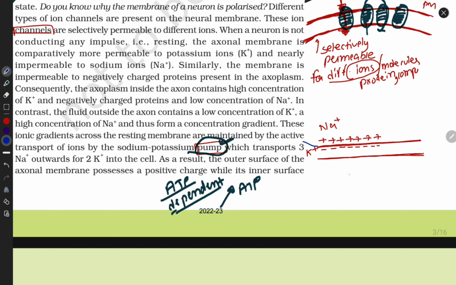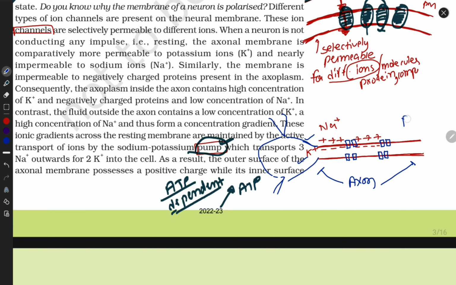Assume this is the axon, a long cylindrical structure. This is the axon part. Here, what are the changes over there? This is the cell body, assume it, guys. This is the dendrites. Okay. Here, pumps are located on both sides. The name of the pumps is sodium potassium pumps. Alright.